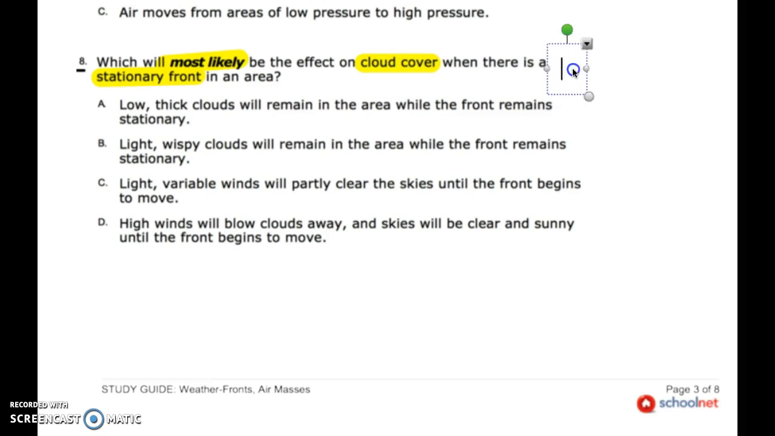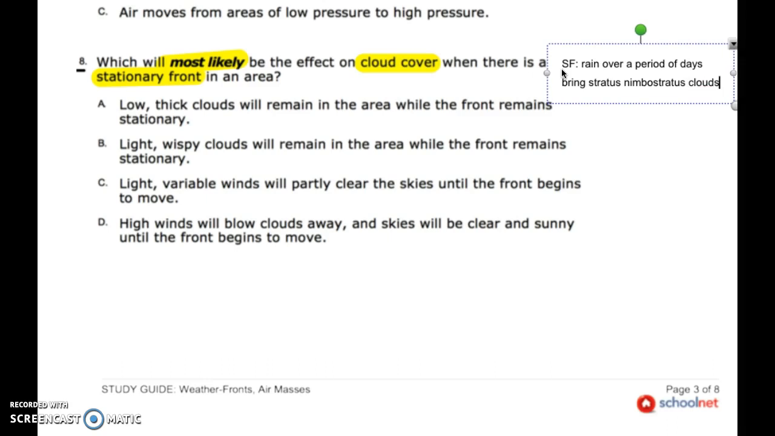Now, when we talked about stationary fronts, we said stationary fronts, I'll abbreviate that, rain over a period of days. We said it can bring stratus, specifically nimbostratus clouds, which would cause that rain to happen over a long period of time. Now, let's take a look at our answer choices.